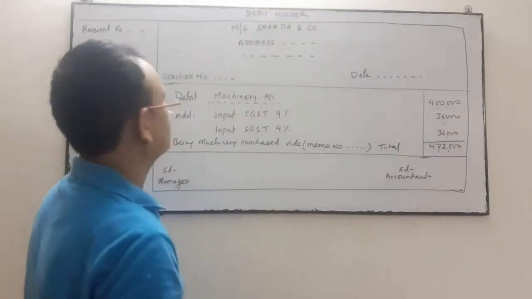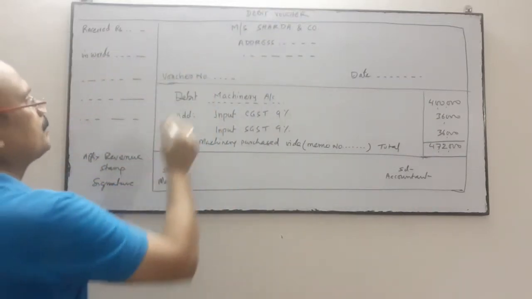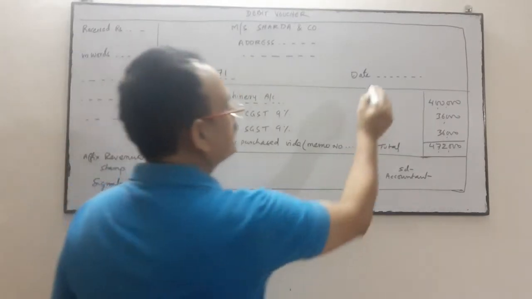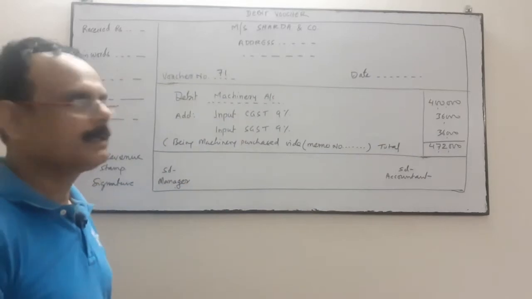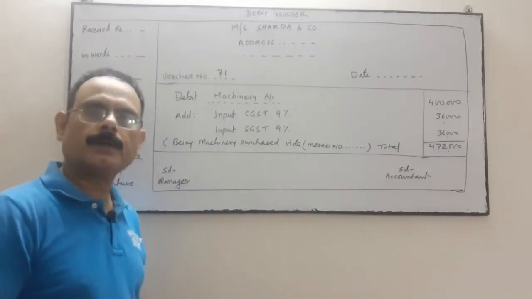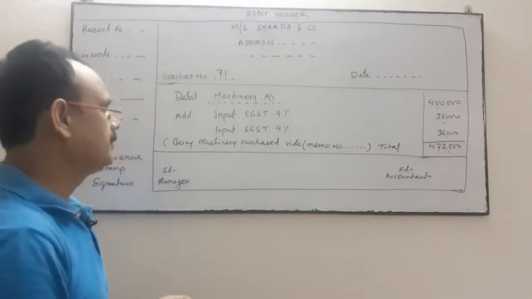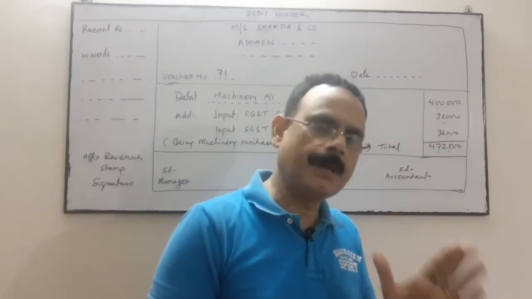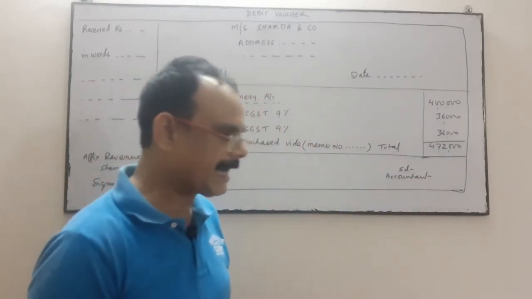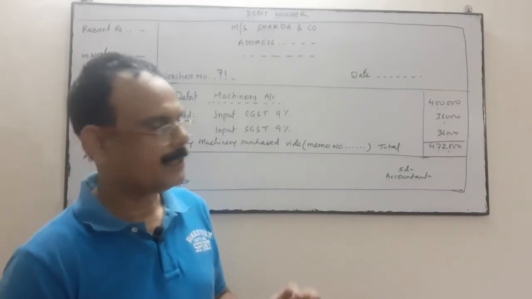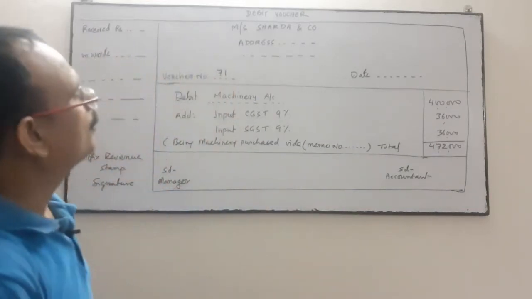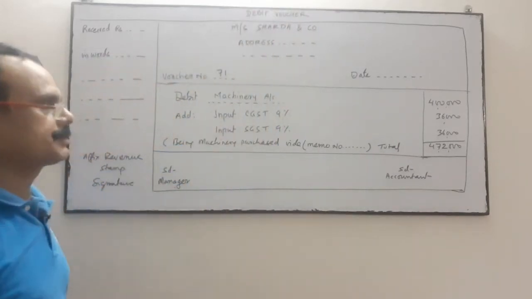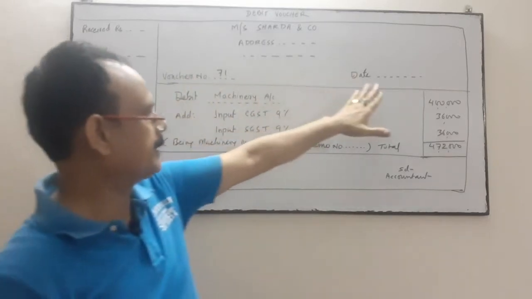So all the information. Voucher number: you write the voucher number, suppose voucher number is 71. You write the date over here. Okay, do you know what the debit voucher is for? It is for cash payment. So when we do the payment, we draw the debit voucher. We fill the debit voucher with the voucher number and the date.